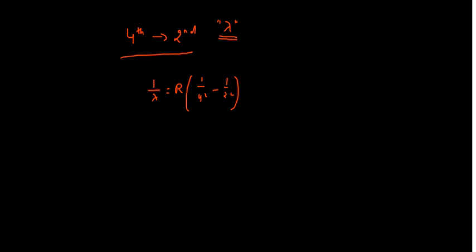So let's start. Take an example where the electron moves from the fourth orbit to the second orbit, or Balmer series. So what is going to be our lambda? It's pretty interesting, but pretty simple too, as we have just one relation. So we have 1 by 4 square minus 1 by 2 square. That simple it is, right? So 1 by lambda can be figured out very easily. The Rydberg constant is generally given in the question, so I'm not going to write its value, to make things a bit easier.